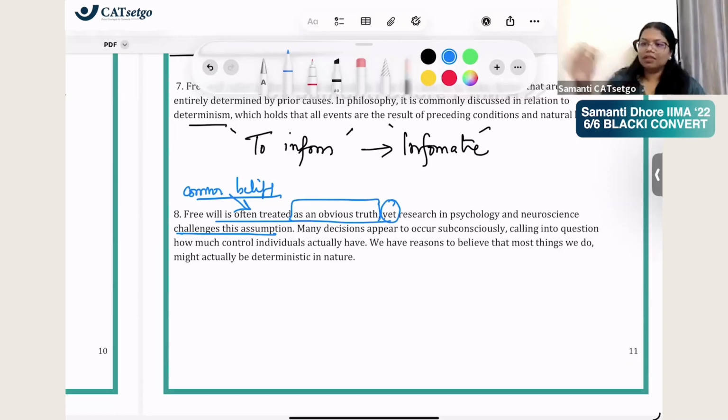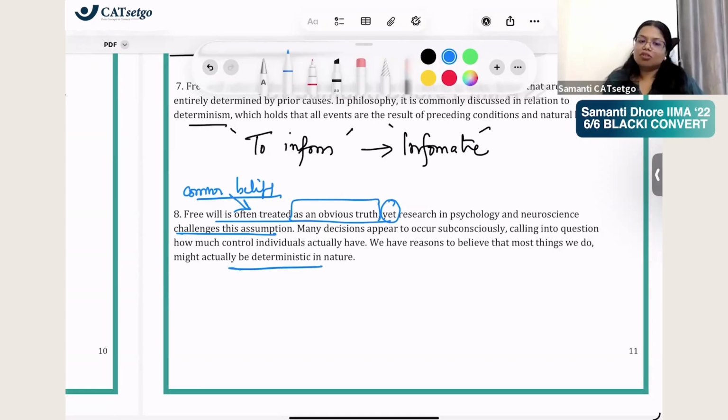Free will is, I now decided that I am going to hold this bottle and I am going to drink. But they are saying many decisions happen subconsciously. When I did this, it happened subconsciously, right? So how was it free will? It was not free will. It was predetermined. Body's muscles knew that it is to be done, right? So basically, it is saying many decisions appear to occur subconsciously, calling into question how much control individuals actually have. We have reasons to believe that most things we do might actually be deterministic in nature.